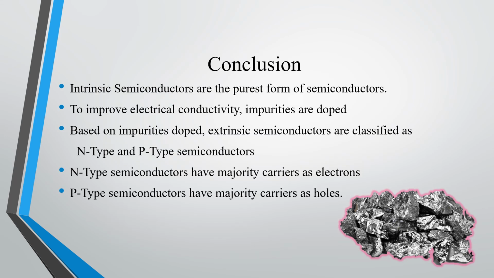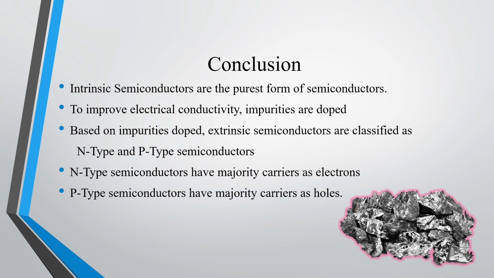And here is the conclusion. Intrinsic semiconductors are the purest form of semiconductors. To improve their electrical conductivity, impurities are doped. Based on the type of impurity doped, extrinsic semiconductors are classified as N-type and P-type semiconductor. If a pentavalent impurity is doped into an intrinsic semiconductor, it becomes an N-type semiconductor.